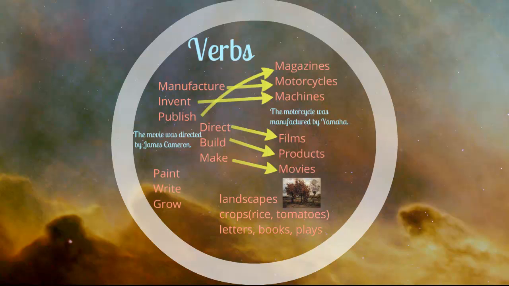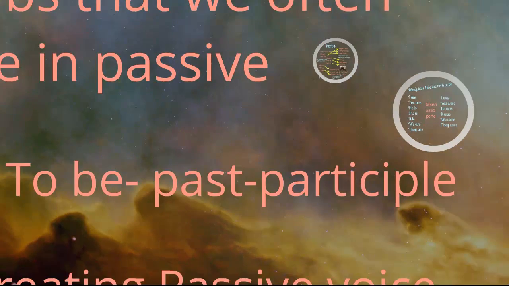Other examples. Next verbs: paint, write, and grow. What kind of things do we paint? We paint landscapes. What kind of things do we write? Letters, and we grow crops, for example, rice and tomatoes. Let's look at an example. The book was written by Jules Verne.